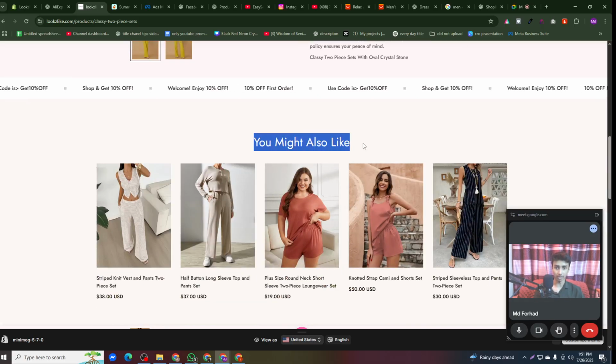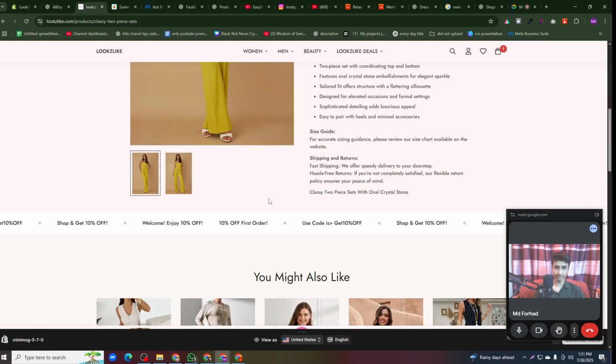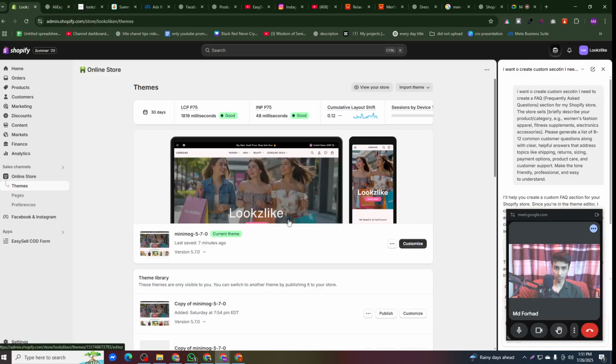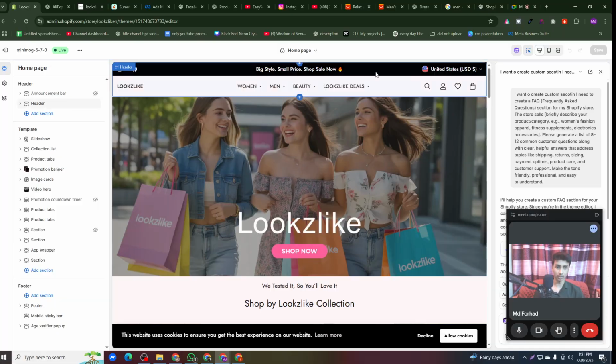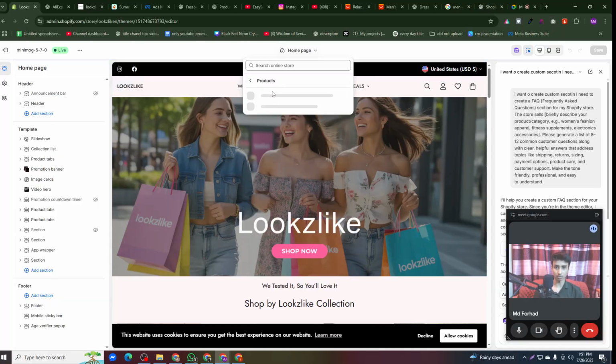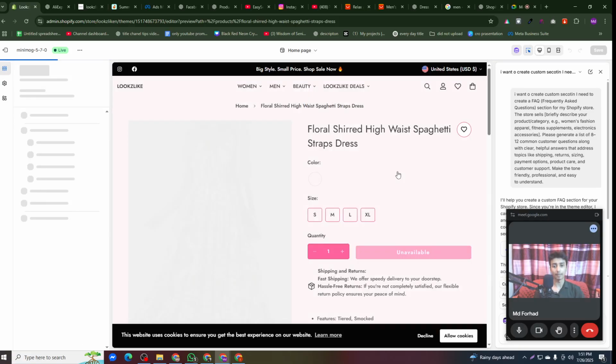Also here I put the You May Also Like section, and I'm going to keep it at the very bottom. After that section I'm going to keep the review section. Let me go to the product page, and from over here I'm going to change that. To do that, let's go to the product, then go to the default product, and after that scroll down to the very bottom.